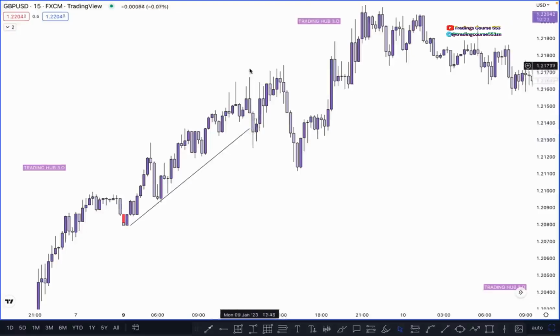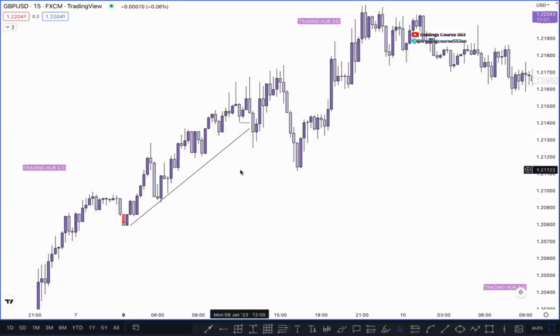But what happened here, and what is the reason the market pushed higher? If you can see here, the market momentum is completely bullish. In a bullish market, the market must take out the inducement to confirm a valid buy, right? So what happened here exactly? You can see this became our inducement.